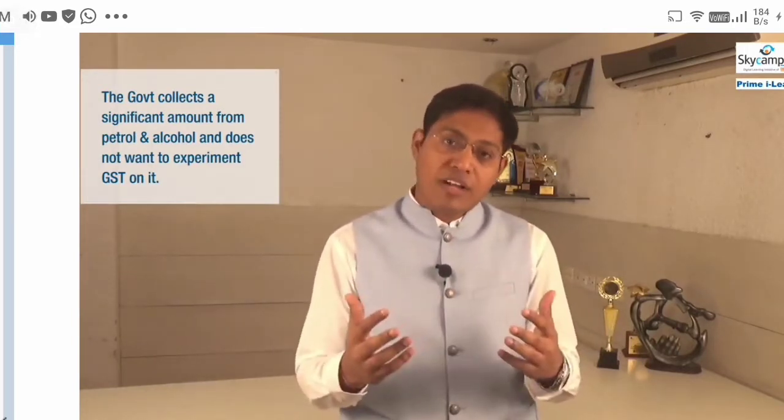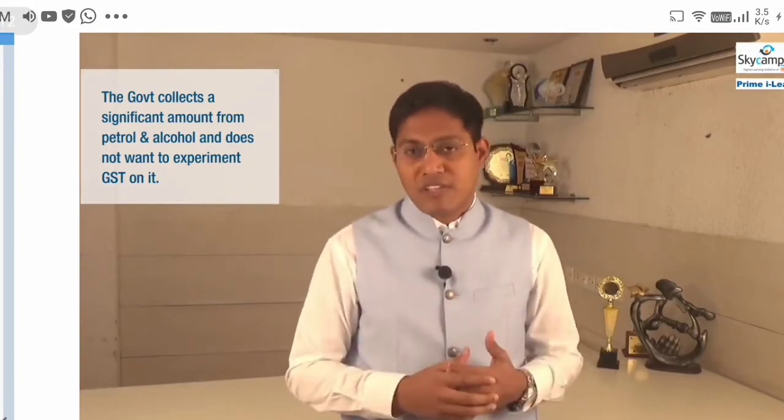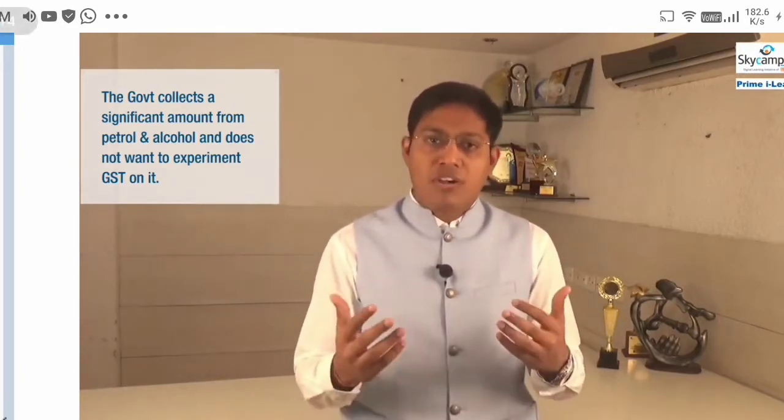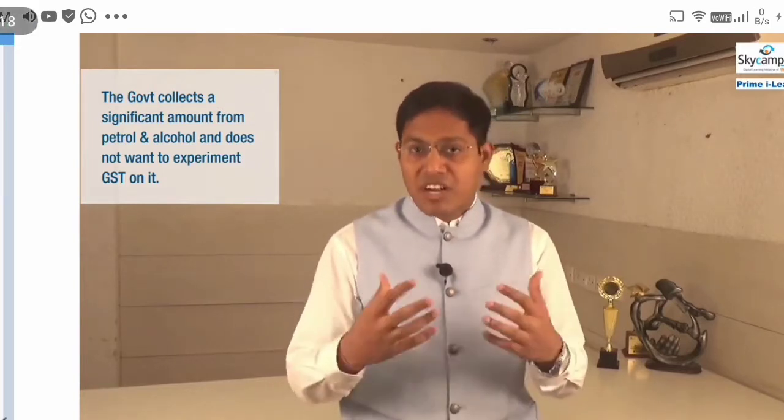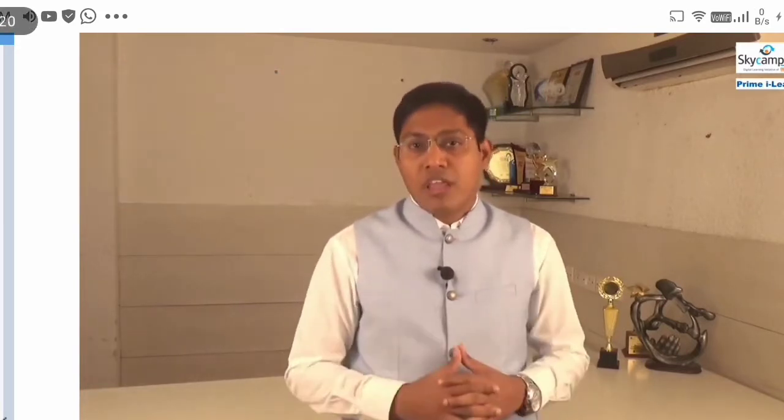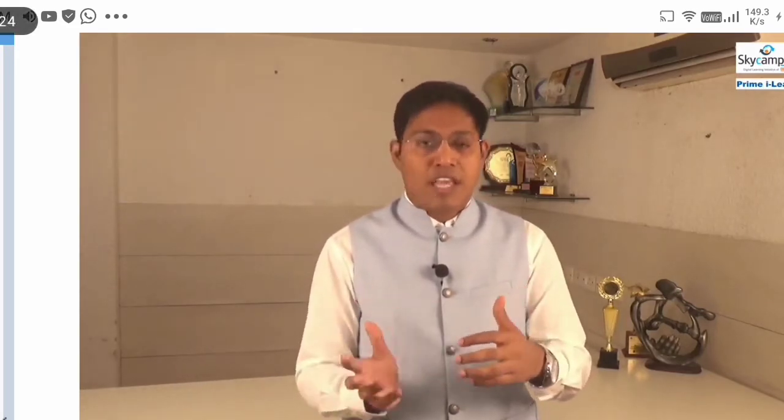The alcohol for human consumption is also kept away from GST. Many people ask why the alcohol is kept away from GST. For example, if you look at states like Tamil Nadu, the budget revenues are primarily drawn from the sale of alcohol. And accordingly, the alcohol for human consumption is kept away because it should not affect the state revenue.